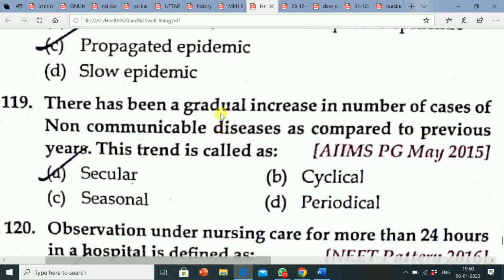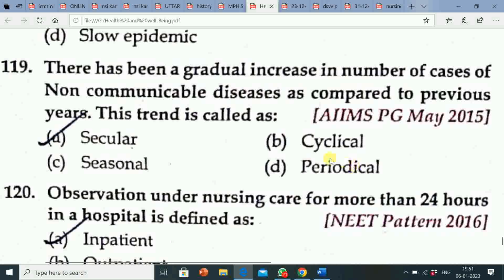Next question is, there has been a gradual increase in number of cases of non-communicable disease as compared to previous years. This trend is called as option A, secular. Option B, cyclical. Option C, seasonal. Option D, periodical. Correct answer is secular.